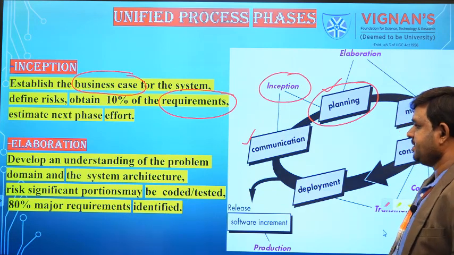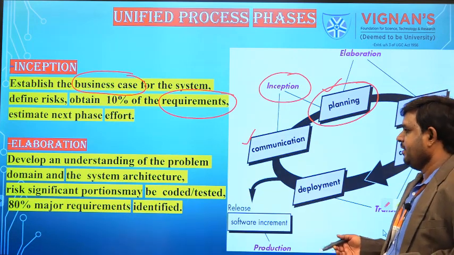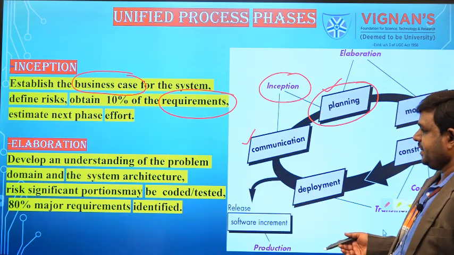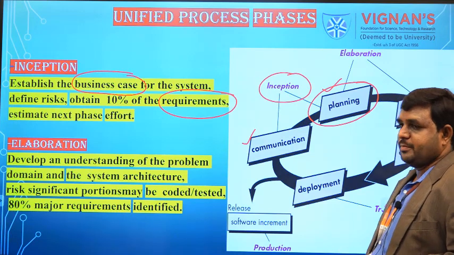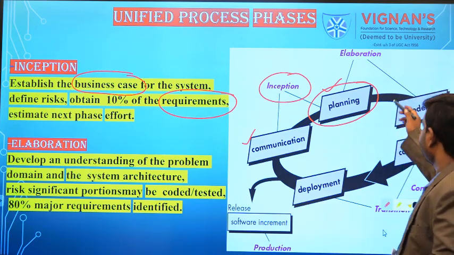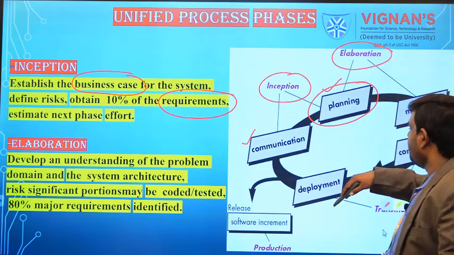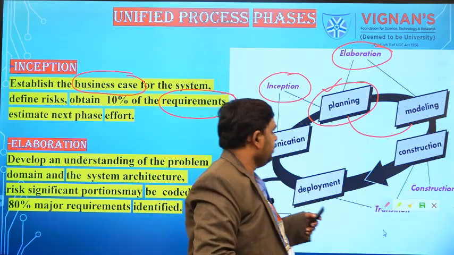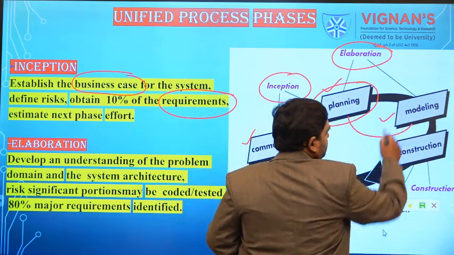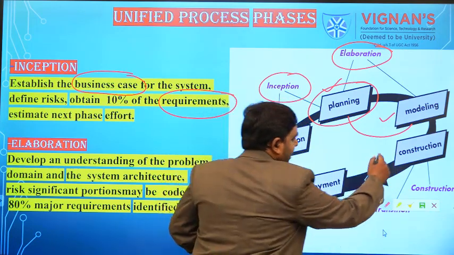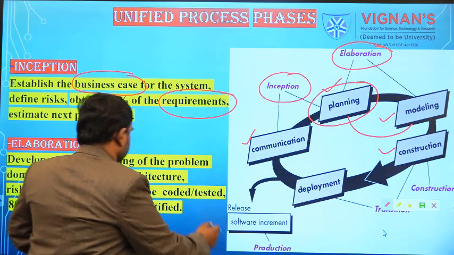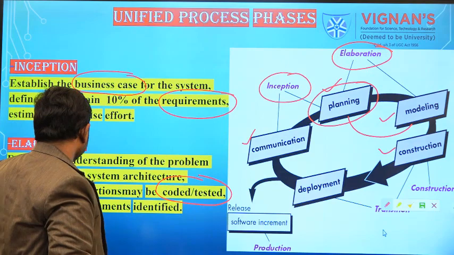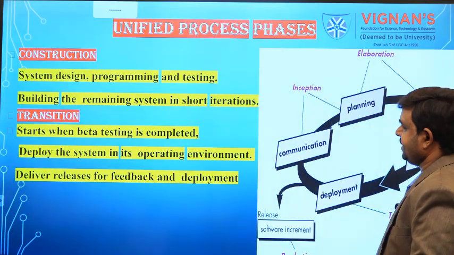Next one is elaboration. In the elaboration, we are going to understand, for the development of the problem, what the domains, system architecture, and risk significant portions are, and 80% of major requirements will be identified. In elaboration, we are going to combine planning and modeling. We identify what software we need for developing the software and how the coding is going to be done, and unit testing will be done every day. So that is elaboration.